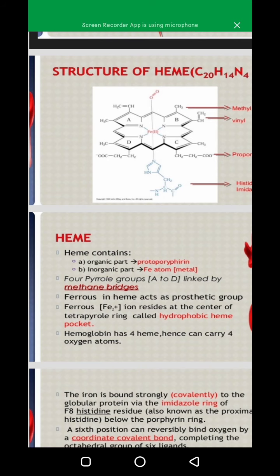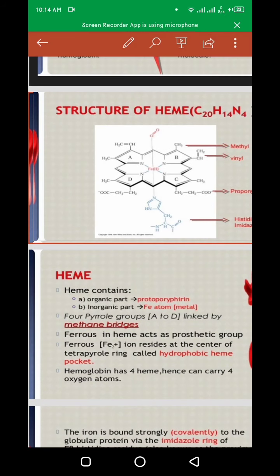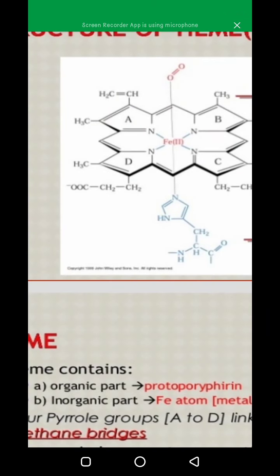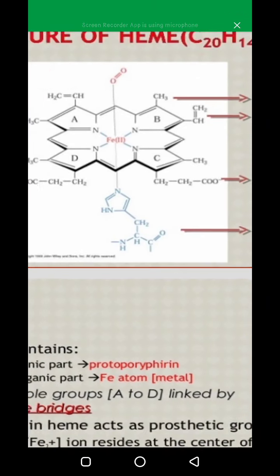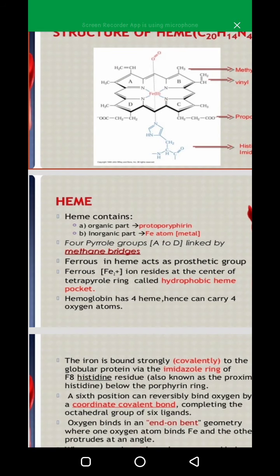4 pyrrole groups, that is A, B, C and D, linked by methane bridges, 1, 2, 3, 4 methane bridges. Ferrous in heme acts as a prosthetic group. Ferrous means iron that is in the center, that acts as a prosthetic group, and ferrous ion resides at the center of tetrapyrrole ring. Tetra means 4. There are 4 pyrrole rings, so we can say tetrapyrrole ring. It is also called hydrophobic heme pocket.